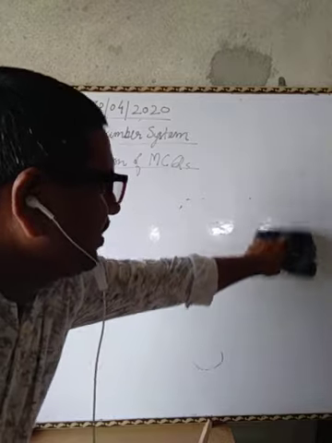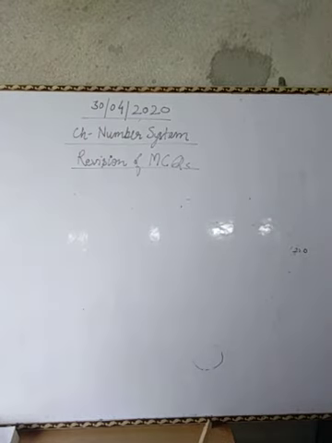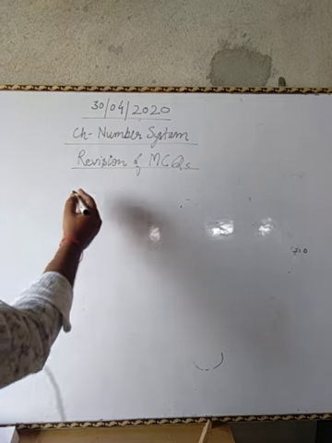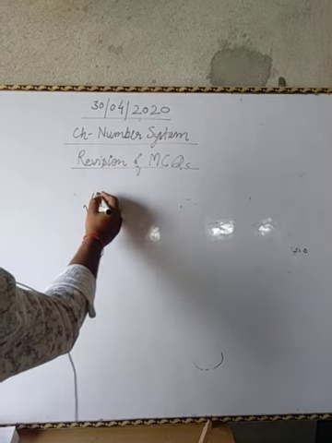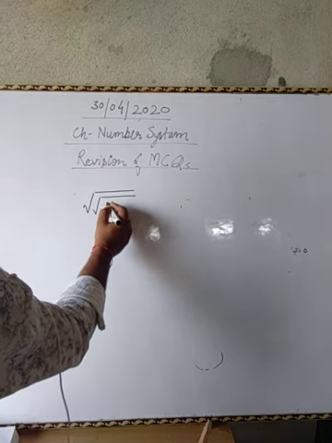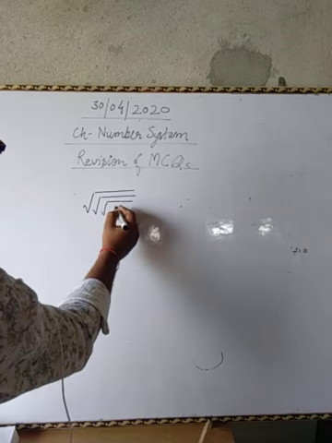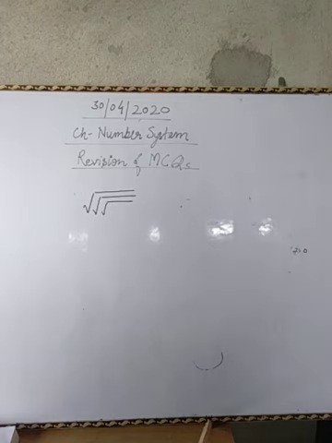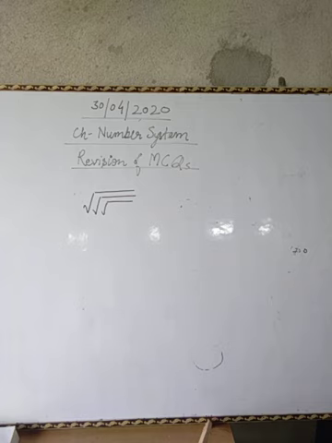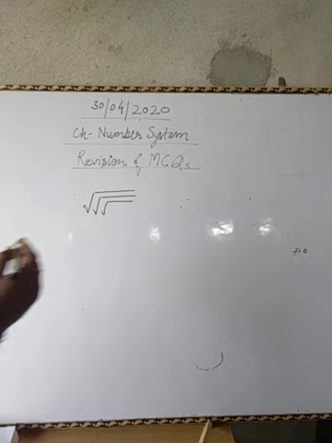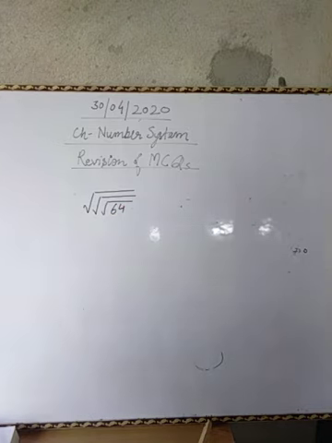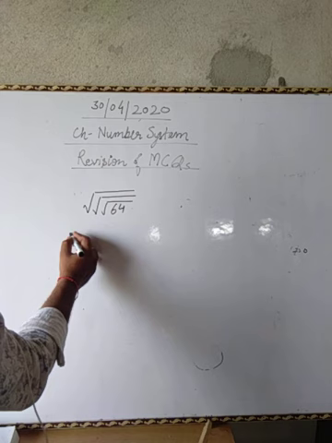Next one, because today we are revising only MCQs. Here a number is given with roots, and I am going to write a number in this question, and you have to evaluate.